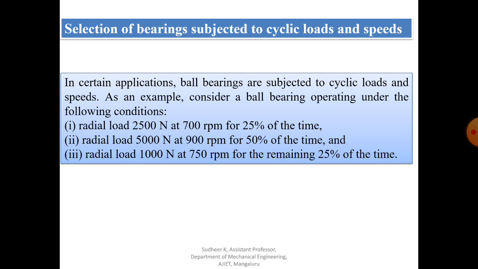We have seen such a case in fatigue, where one important rule we studied is Miner's rule. Based on the same thing, we have to select a particular bearing for a particular application when it is subjected to cyclic load.